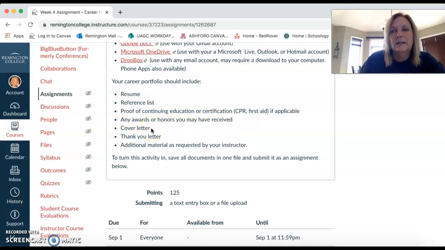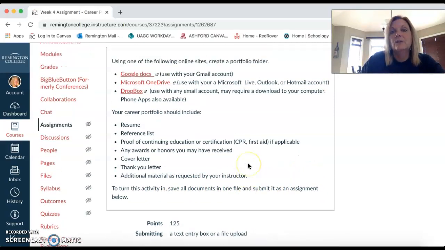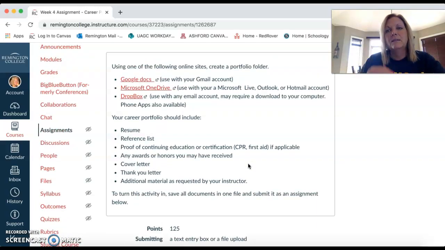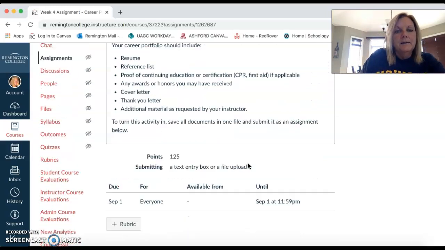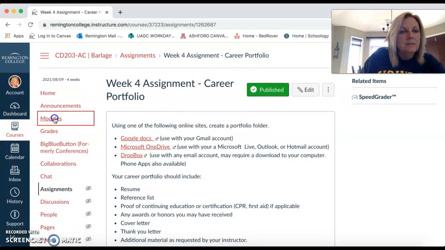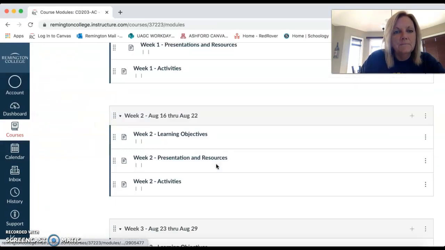Your cover letter that we created, I think in week 2, that will go into your portfolio. And then this week you're expected to make a thank you letter. That will go in. And then any additional material that you feel would be beneficial, please put that into the portfolio. To turn this activity in, save all of your documents into this folder and submit it as an assignment, okay? So you could submit them individually, or you can give me the link to your folder, all right? Let's see, I think that's it, but let's just double check and make sure for week 4.